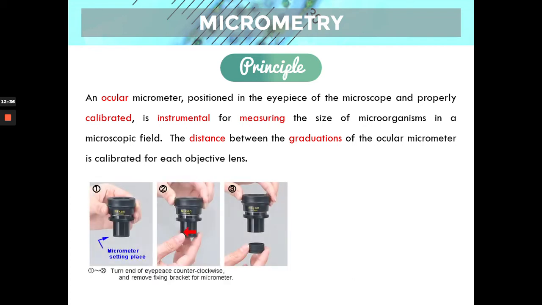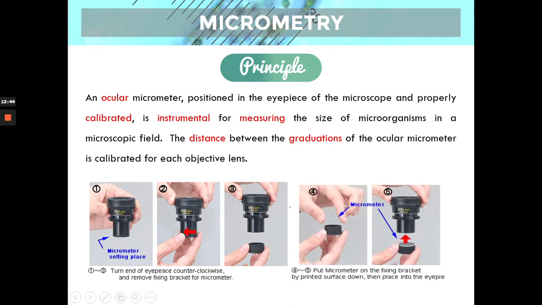You remove your eyepiece, you can twist it and then insert your ocular micrometer, all right, with the printed surface down. So the one that has the lines, as was projected in the picture a while ago, that's print down. And then once you put that in, you put the eyepiece back. All right, so then you can now see the ruler or the lines of the ocular micrometer when you view it in the microscope.